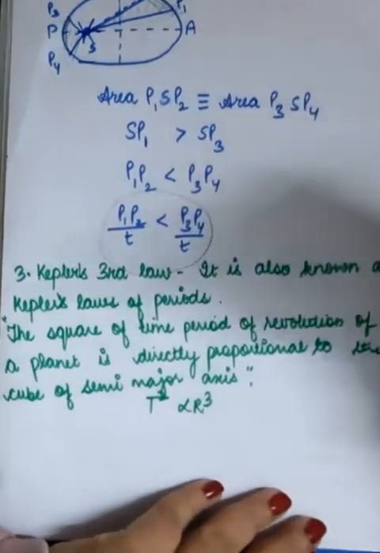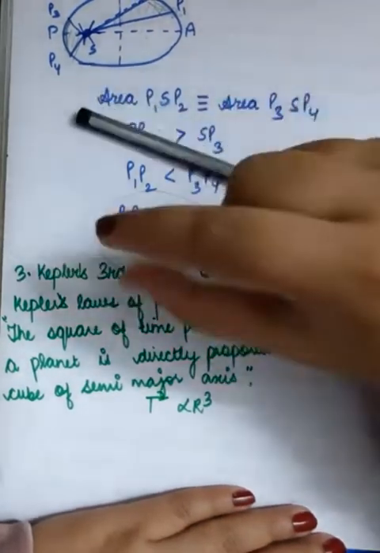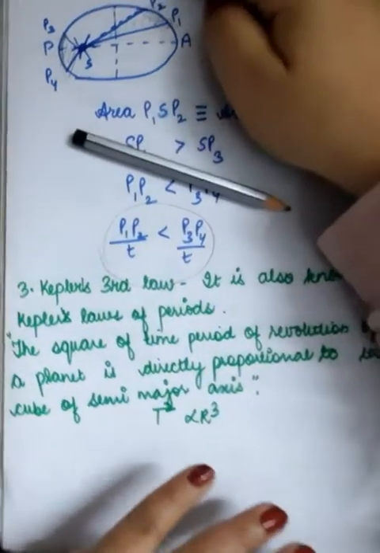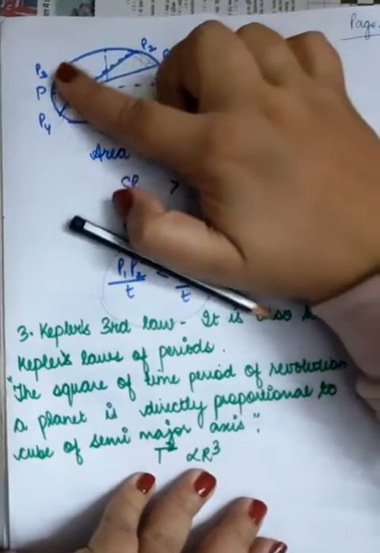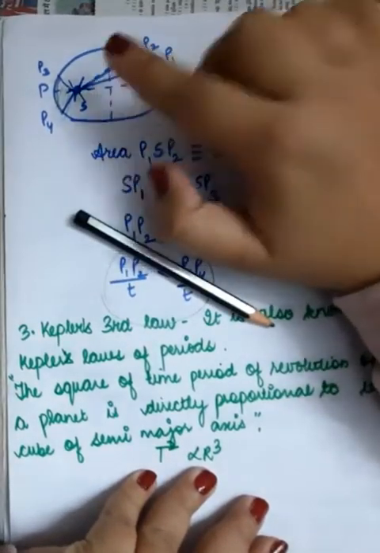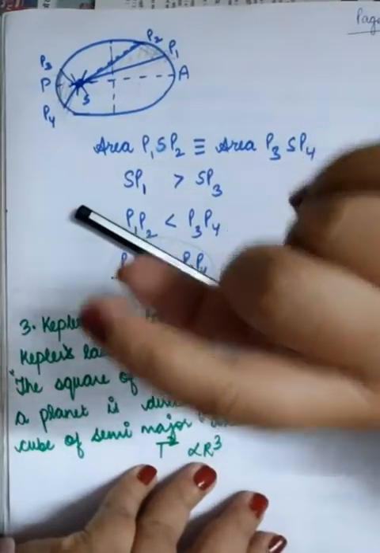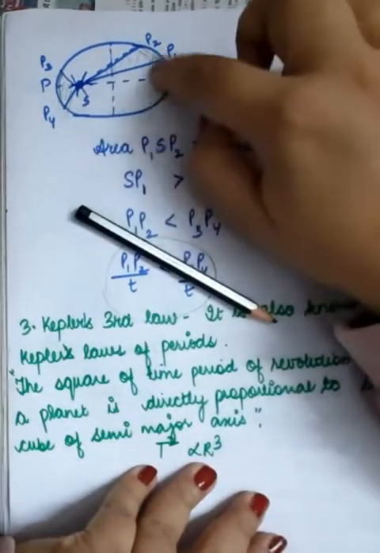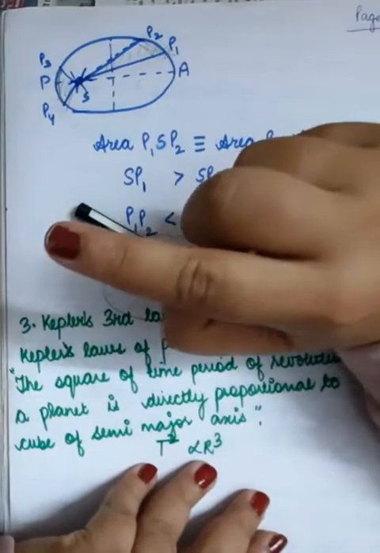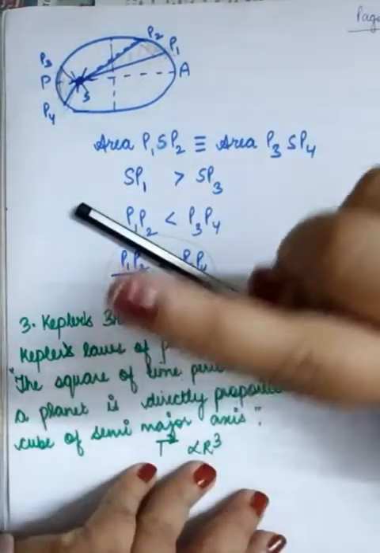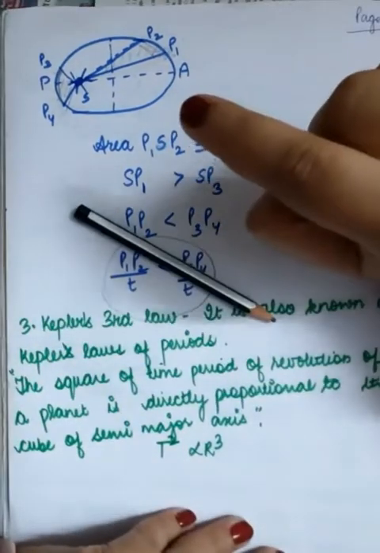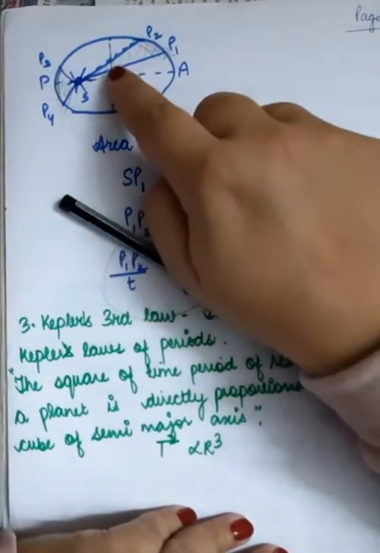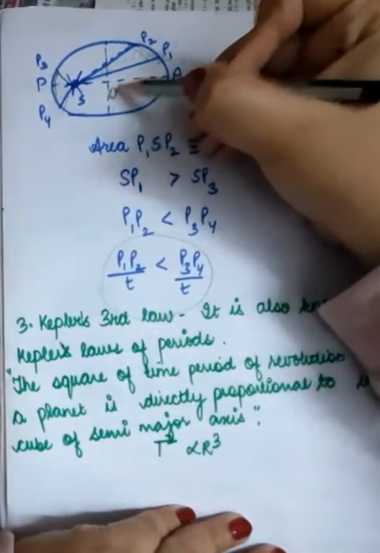So this law states that when a planet is revolving around the sun in an elliptical orbit, the time period it takes to revolve around the sun in one complete revolution, the square of that time period, is directly proportional to the cube of the semi-major axis. Now this is the semi-major axis. See, this is the center of the ellipse.